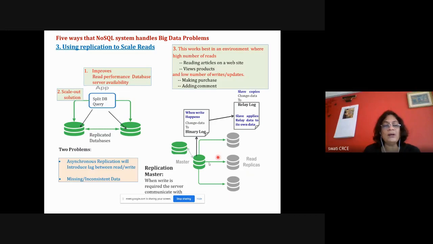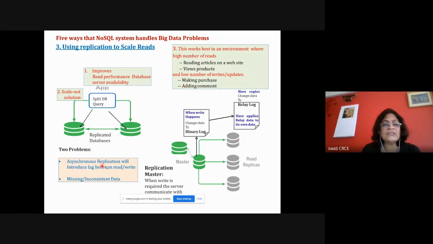Such replication is good for scaling reads, because it improves read performance and uses scale-out operations. It works in environments where a high number of reads are there, such as reading articles on a website or viewing products, where there are a low number of writes.